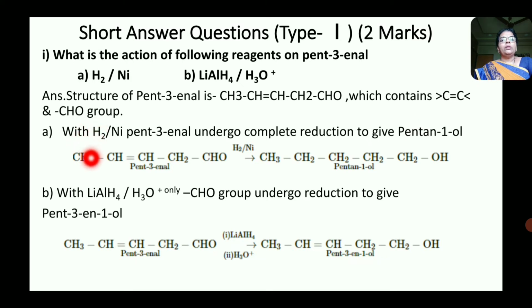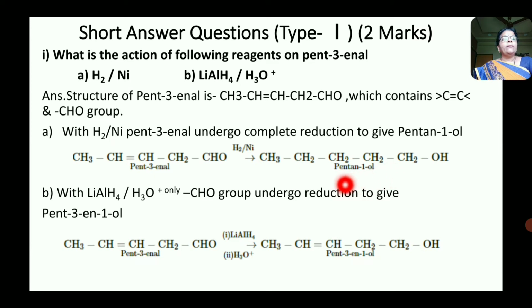Now first, with action of H2 in nickel, pent-3-enal undergoes complete reduction to give pentan-1-ol. That is, the double bond present in this pent-3-enal and the aldehyde group, both undergo reduction. Then formation of pentan-1-ol takes place.